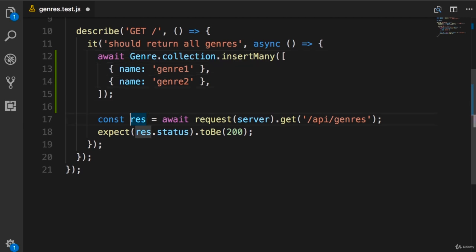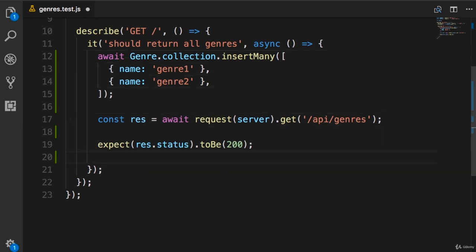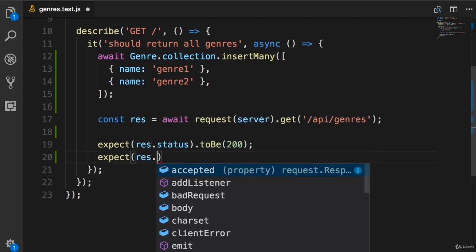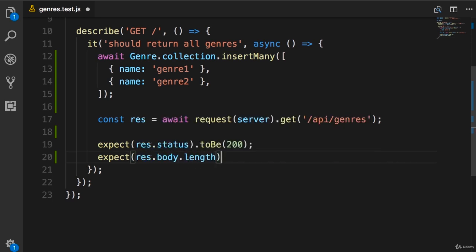All right, now I'm going to add another expectation to assert that response.body.length is 2. So I'm asserting that we have 2 items in this array. Now this is a little bit generic because even if you return an array of numbers here, this test will pass. So ideally we want to make sure that we have this genre object as well as this genre object in the body of the response. But we're going to come back and fix that in a second.